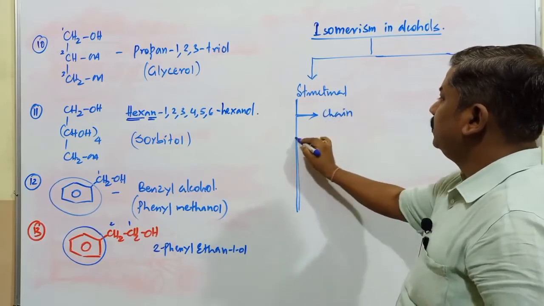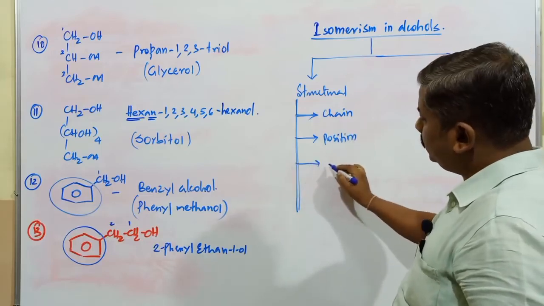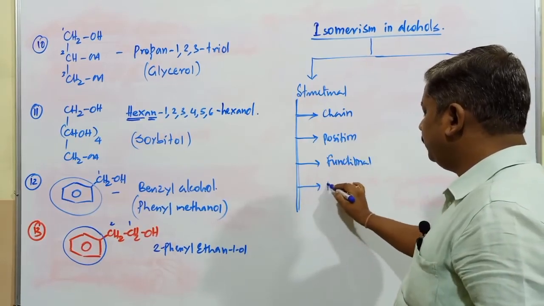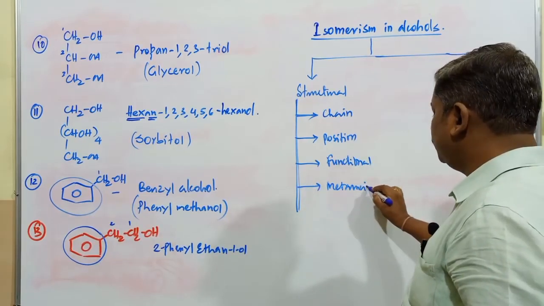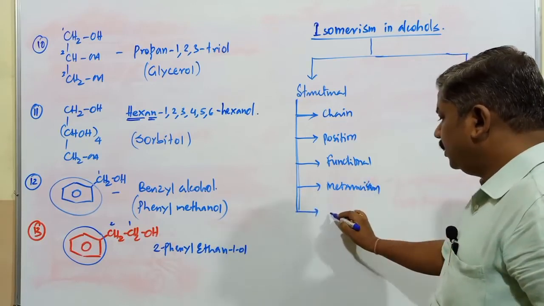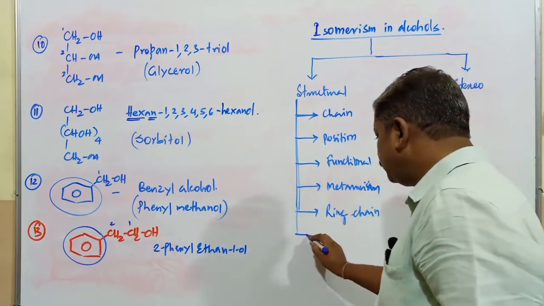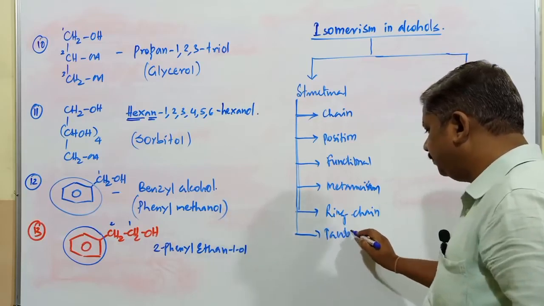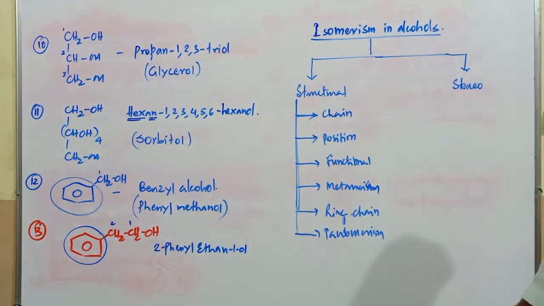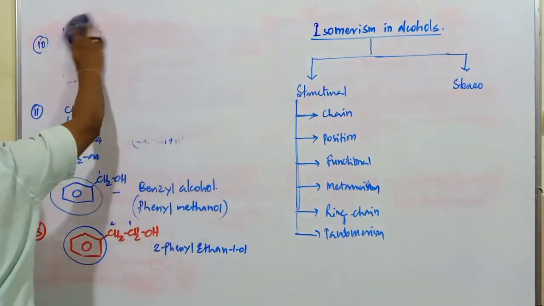First one is called chain. Next one is position isomerism. Next one is functional isomerism. Next one is metamerism. After metamerism, next one is ring chain isomerism. And last one is tautomerism. Out of these 6 different types of isomerism, which type of isomerism do these alcohols exhibit?